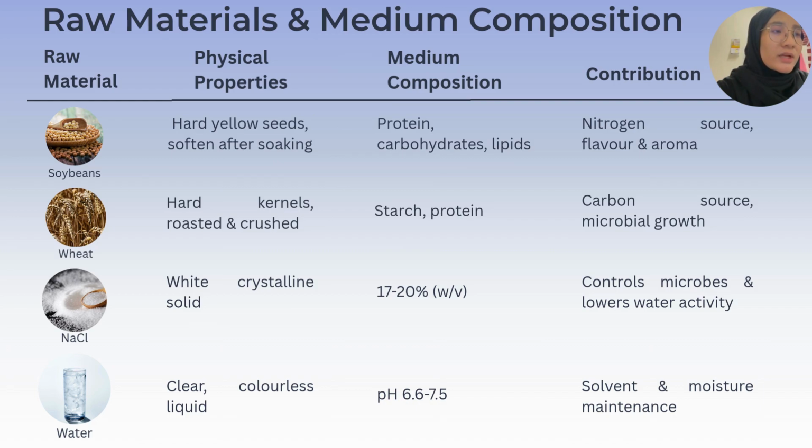Wheat mainly supplies starch, so it's the carbon source for microbial growth. And it's also roasted and crushed before fermentation to improve the aroma and make it easier for microorganisms to act on it. And then next we have salt. So salt is used at around 17 to 20%. And it helps to control microbial growth by preventing unwanted microorganisms, and it also allows the beneficial salt-loving microorganisms to grow.